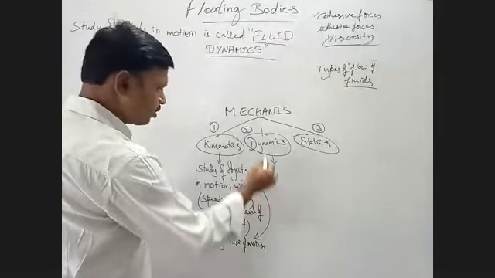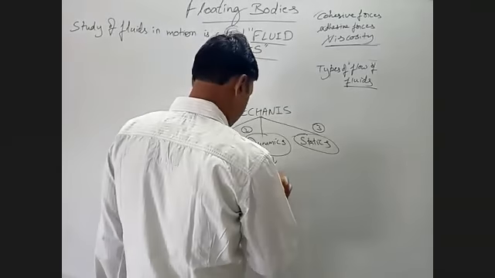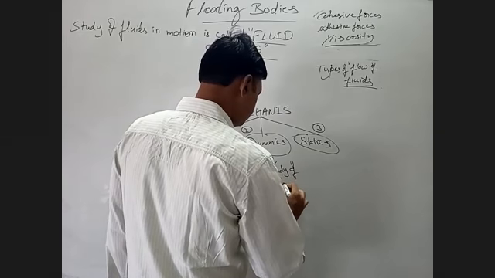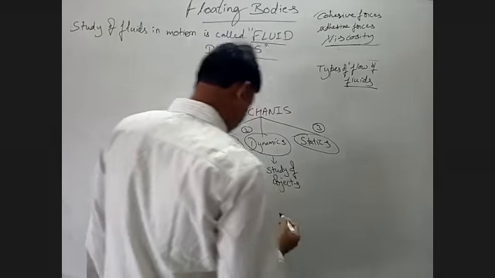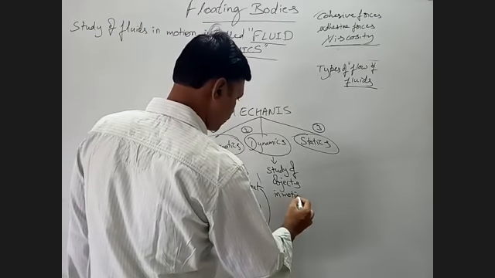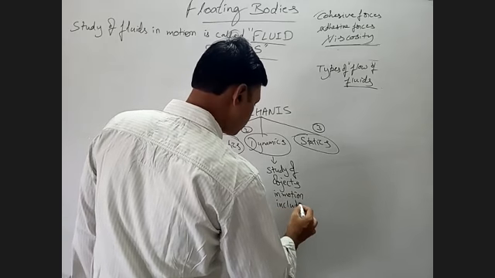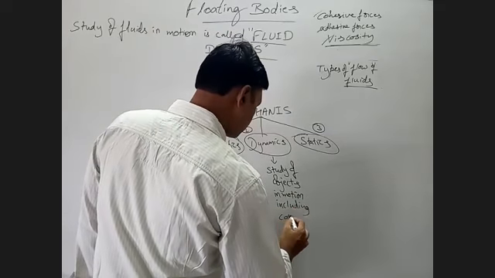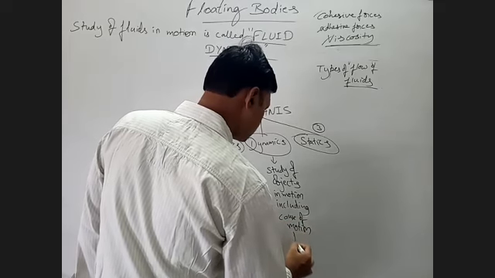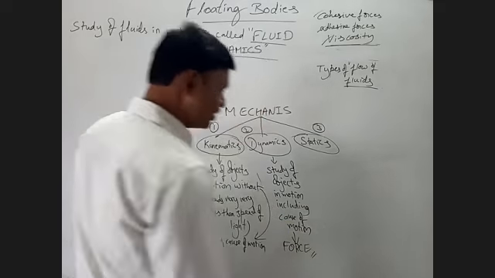Okay, but in dynamics, what do you study? We study objects in motion, including the cause of motion. Here the cause of motion is force, so dynamics will include force.